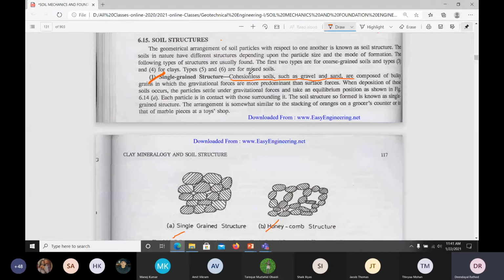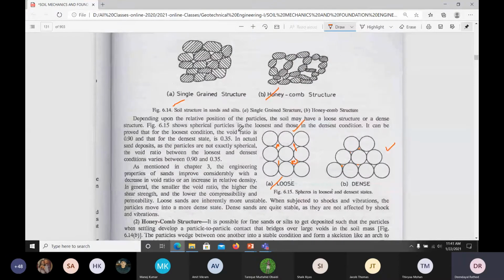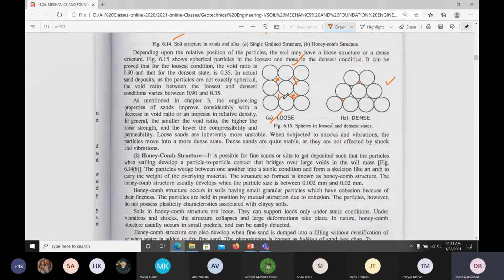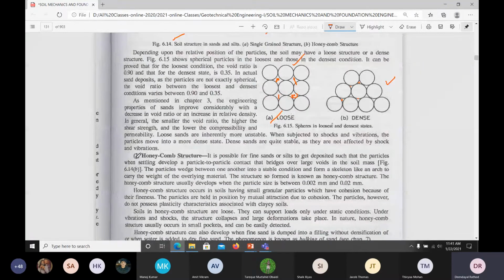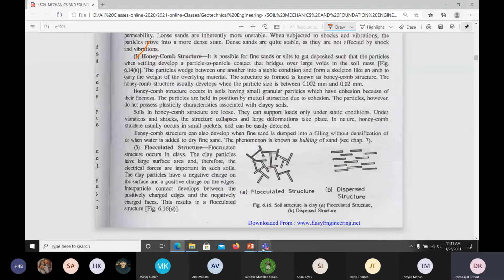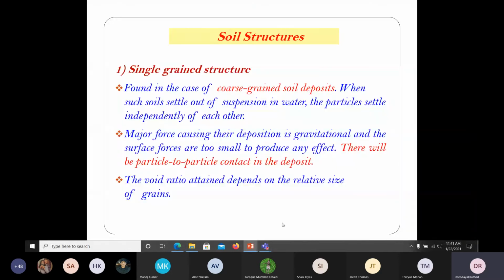Understand? What are the cohesionless soils? Gravel and sand are cohesionless soils. Cohesive soil means clayey soil. Cohesionless soil is the sandy and gravel soil, and we have single grain structures. Honeycomb, anyway, I'll explain to you. In that we have loose and dense. Now next, coming to the honeycomb structures, it is given here. This particular structure you'll find in silty soil.